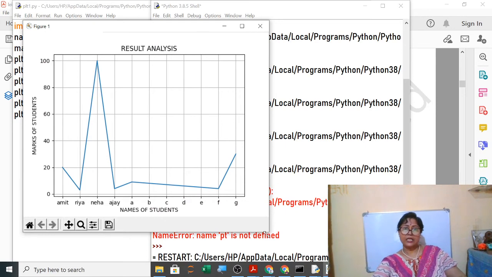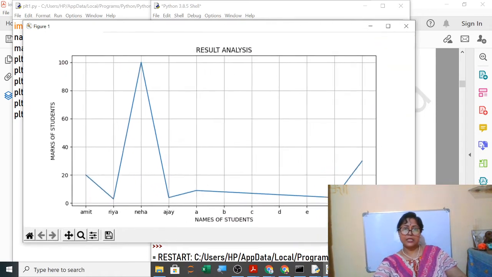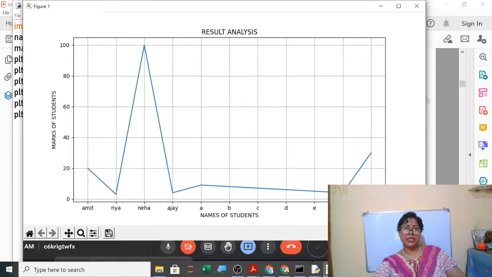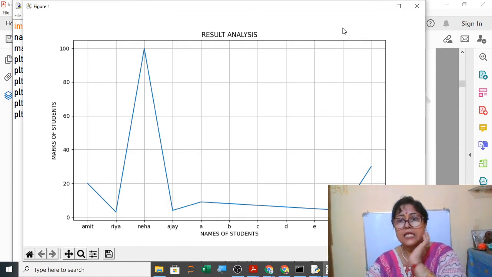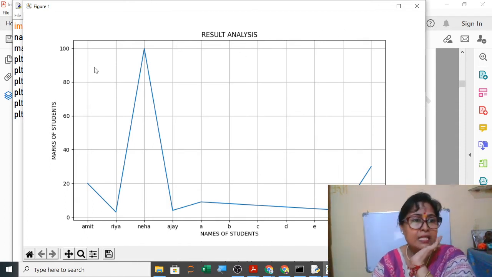Now it is very easy to understand. You can see this graph nicely. The grids are there, so easily you can see Amit got 20 marks, Ria got, now here using this grid it is very easy. Then we have given a label here, xlabel names of students, ylabel marks of students, and the title we have given result analysis. So it is very easy now.